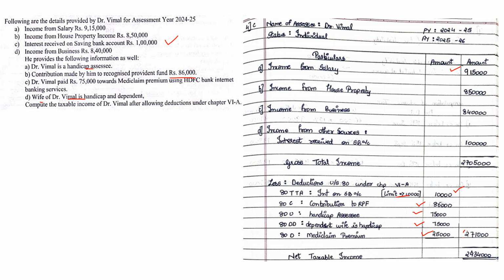So then 27,05,000 minus 2,71,000, we subtract whatever answer you get, that will be a final answer. So we get the answer as, okay, so 27,05,000, okay, minus 2,71,000, we get the answer as 24,34,000. That is our net taxable income. Chalo, you all can go through it once.